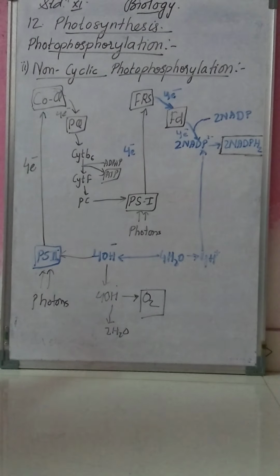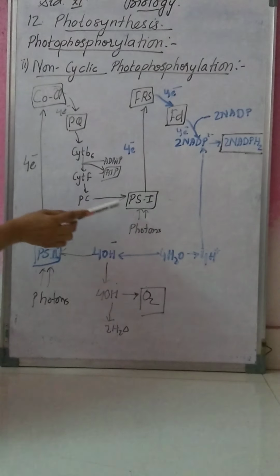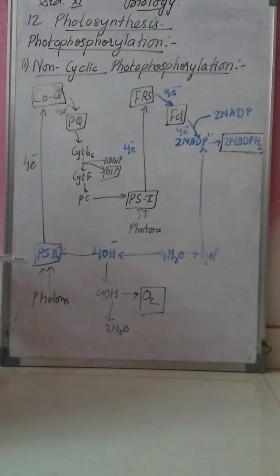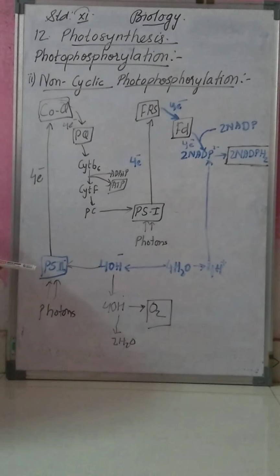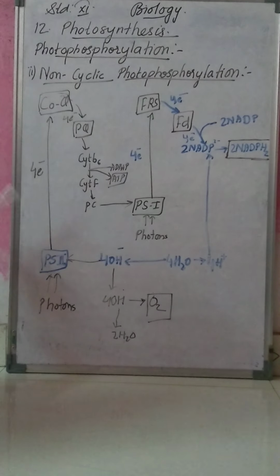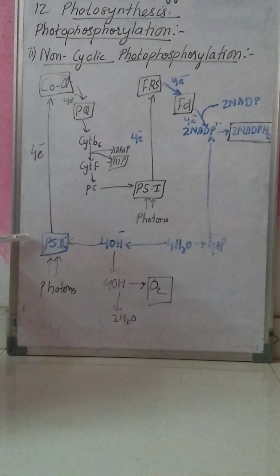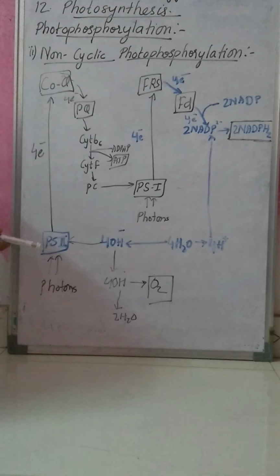Now in non-cyclic photophosphorylation, both photosystems are involved, that is photosystem 1 and photosystem 2. Now in photosystem 2, the electrons are released when chlorophyll A gets excited, and here the pigment has a wavelength of 680 nm.